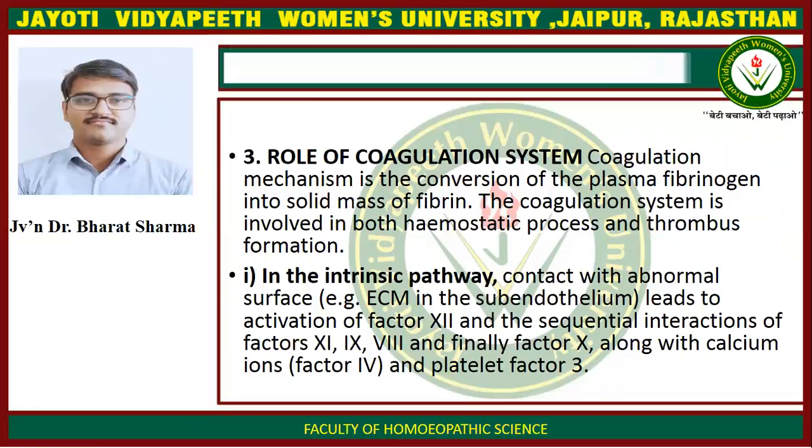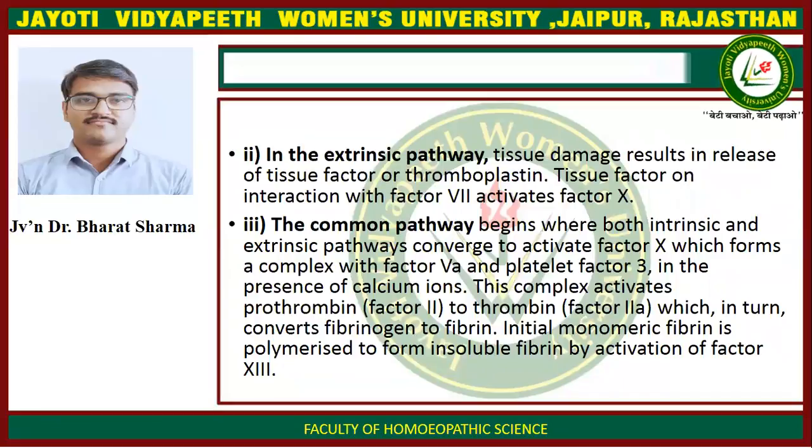In the intrinsic pathway, contact with abnormal surface, for example extracellular membranes in the subendothelium, leads to activation of factor 12 and the sequential interaction of factor 9, 11, 8, and finally factor 10, along with calcium ion factor 4 and platelet factor 3. In the extrinsic pathway, tissue damage results in release of tissue factor or thromboplastin. Tissue factor on interaction with factor 7 activates factor 10.